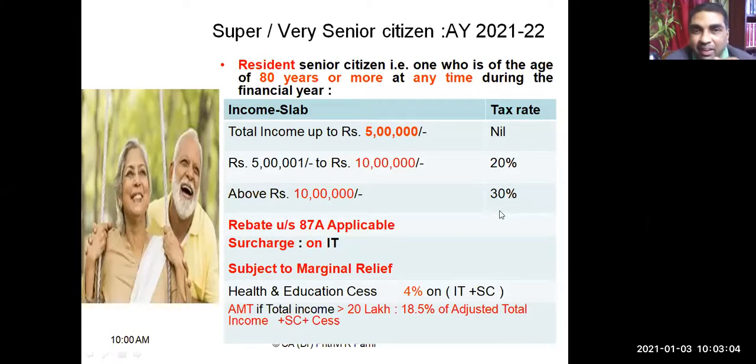Understand? And here also this concessional rate, in the sense up to 5 lakh rupees, there is a concession, nil. This is applicable only if the person is resident.